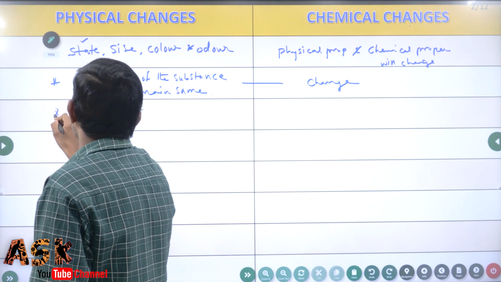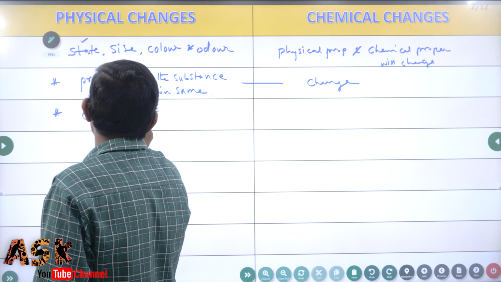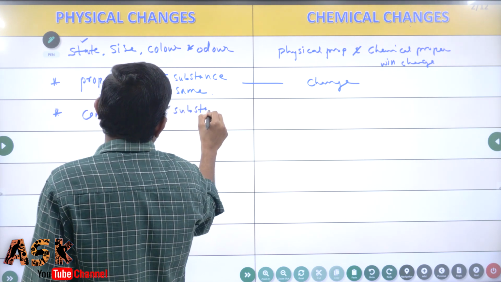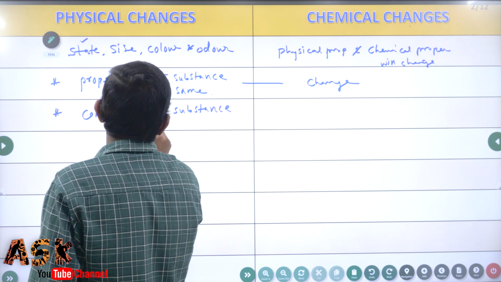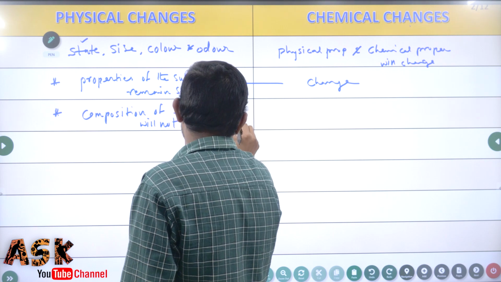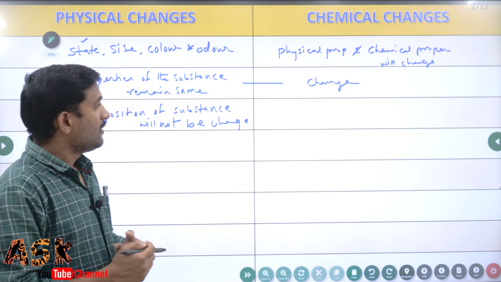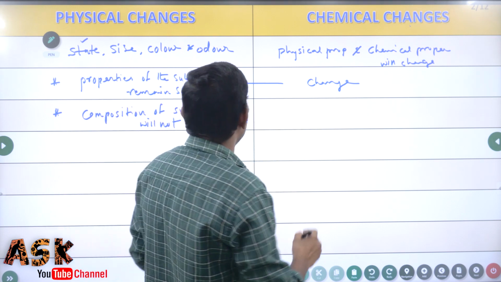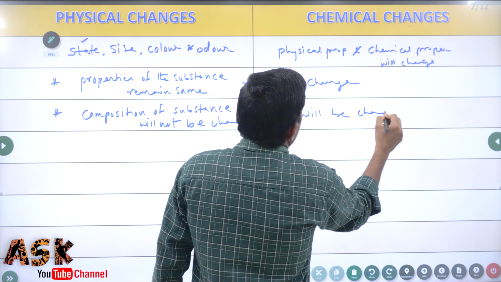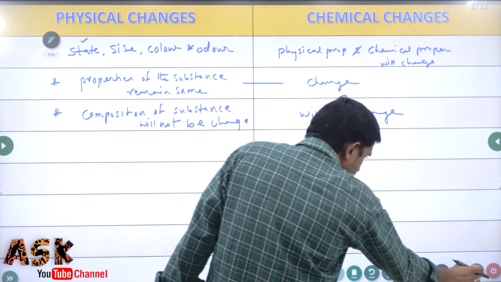Third one, the composition of a substance will not be changed in physical changes. But in a chemical change, composition will be changed. Let us see.